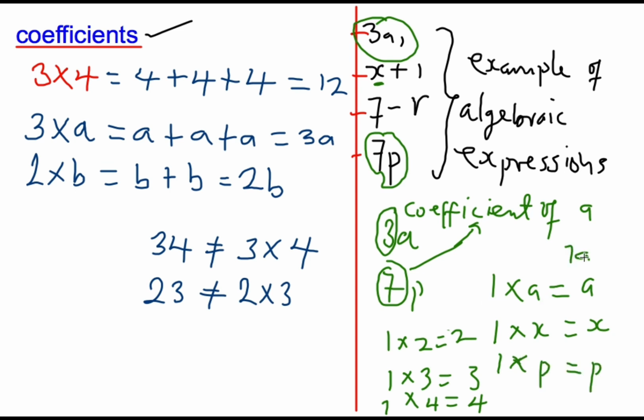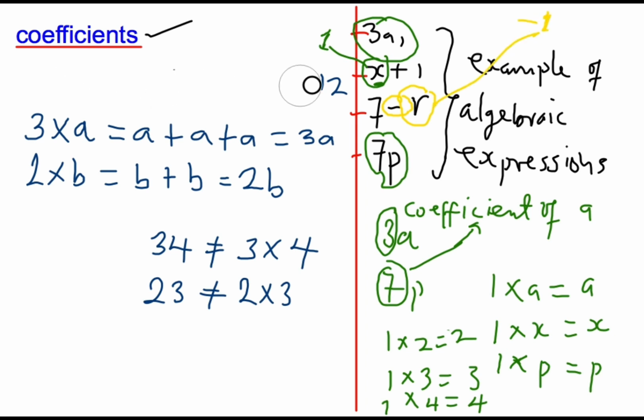1 times a no be 1a, na a, no be 1x, no be 1p. You see this x abi? Wetin you think say the coefficient for this x be? With wetin I don explain for here now, the coefficient of x for here na 1. And wetin you think say the coefficient of this one be now? If you say 1, you get am. But you see this minus, na the 1 go carry the minus. The coefficient of this r now na minus 1. Why I write am for here? Na minus 1 like this.